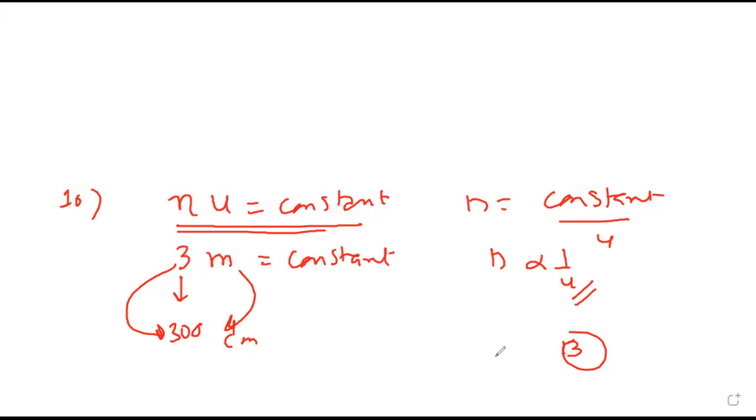Done, sir. 11. Did you get C? Yes, sir. A is true, and R is false. Why is it C? When we change the unit of measurement, its numerical value changes. Yes, very true. So that is correct. Then, smaller the unit, smaller the number. That is wrong. So the option is C: A is true, R is false. Correct? Yes. 11th answer C.